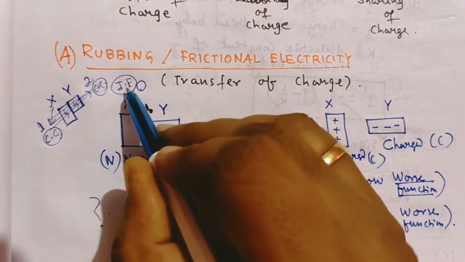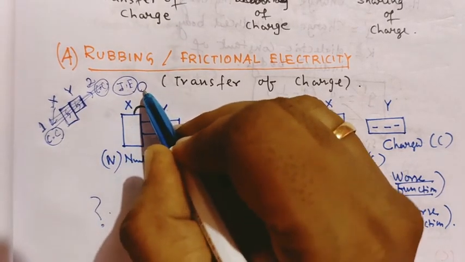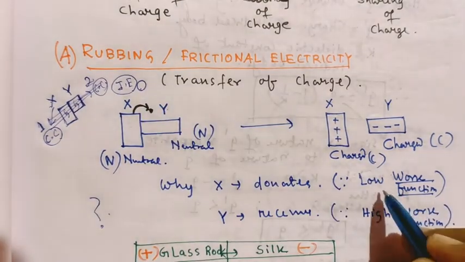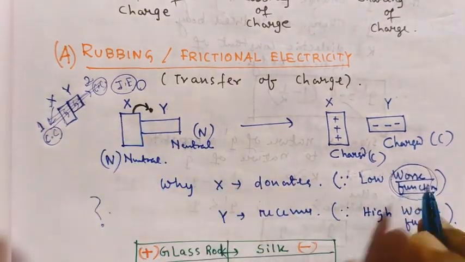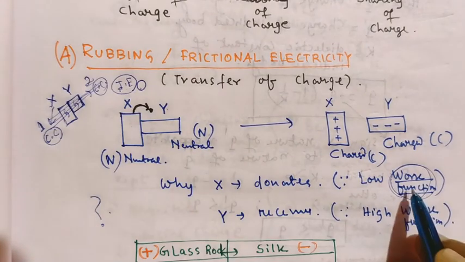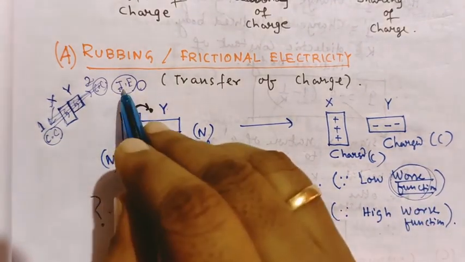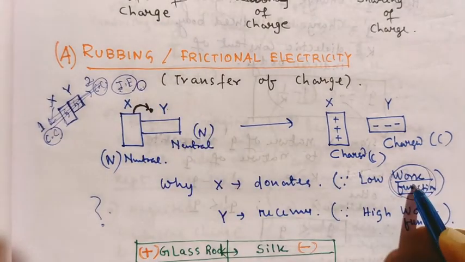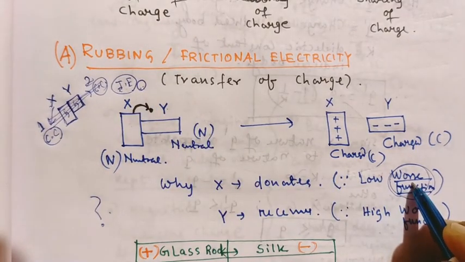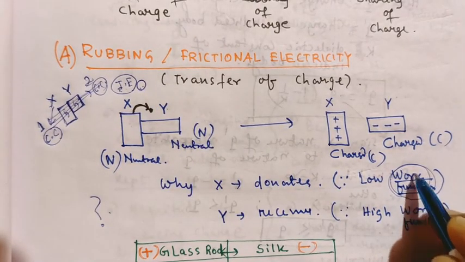Like ionization energy in the case of an atom, similarly another word is work function. It is the same concept, but the word ionization energy is used in case of an atom and work function is used in case of a substance. So what will be the definition of work function?